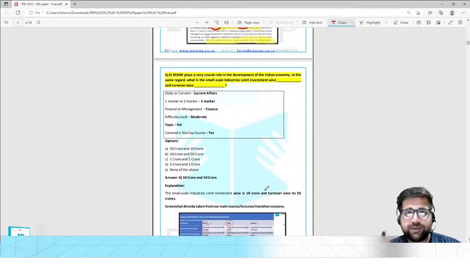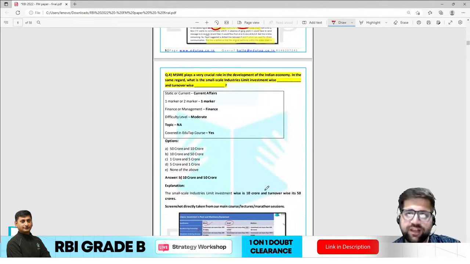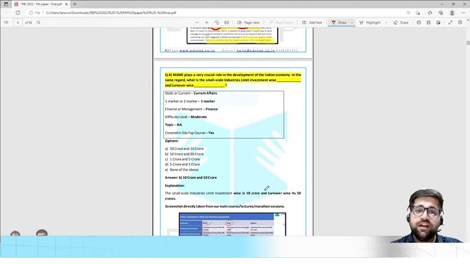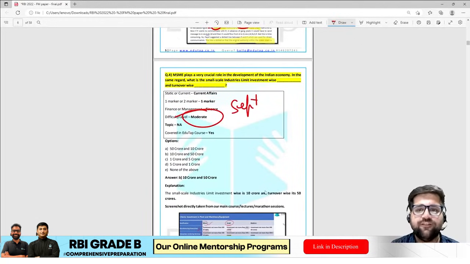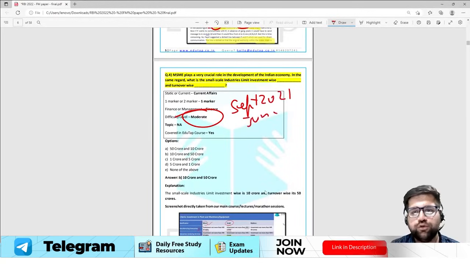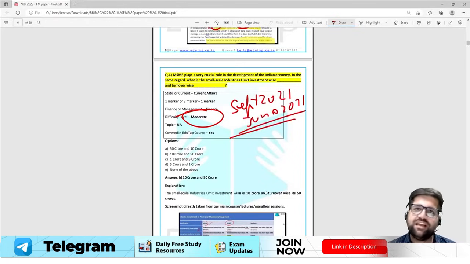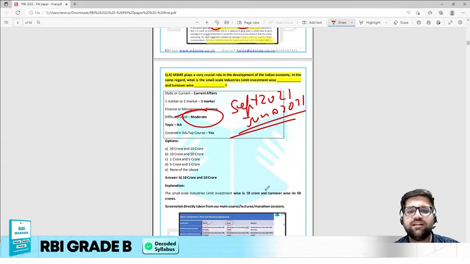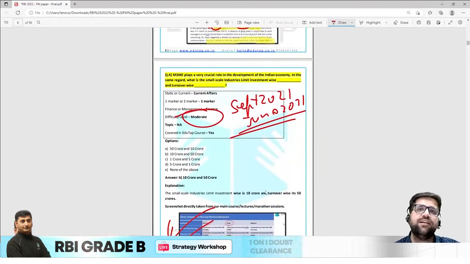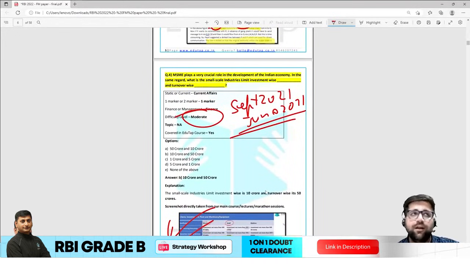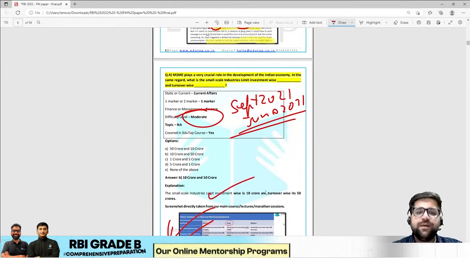Question number 4 says that MSME plays a very crucial role in the development of Indian economy. In the same regard, what is the small scale industries limit investment wise and turnover wise? Now this particular question is moderate, because if you go to June or July 2021, almost 1 year back, the phase 2 exam date, you will find that the MSME definition was changed, and Kritika ma'am has covered this particular topic under the phenonomic series as well. So you will understand how each and every topic was covered under different elements of the EduTap course. So the correct answer will be 10 crore to 50 crore.